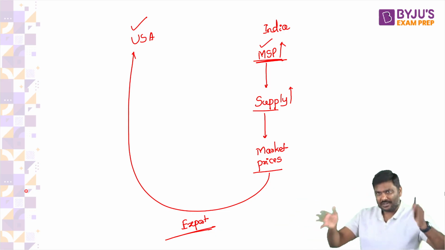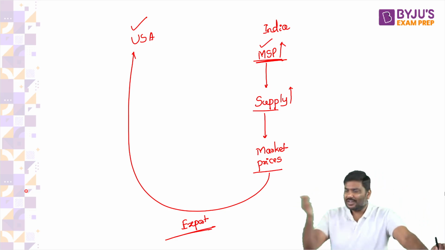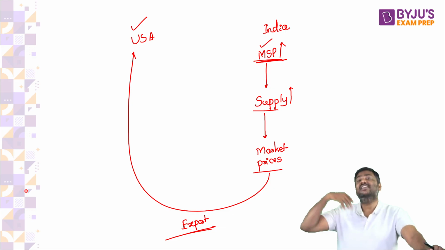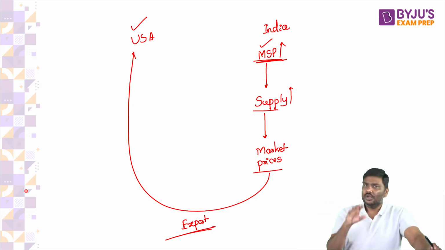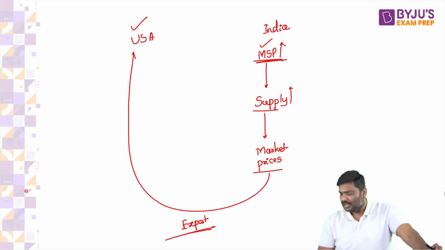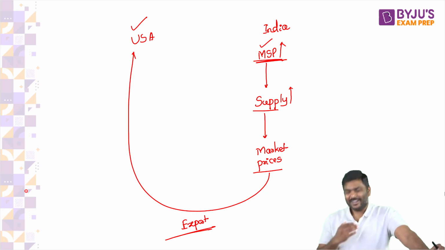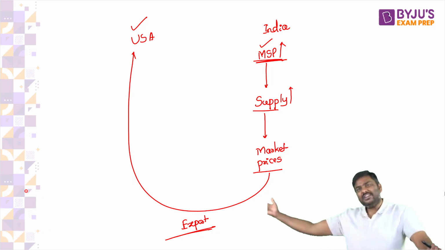By the way, when I'm talking about tomatoes, read today's Hindu newspaper. I just hope you have read yesterday's Hindu newspaper or any newspaper for that matter. What has happened to inflation, retail inflation? Inflation is very high, more than 7%. What is one of the reasons?